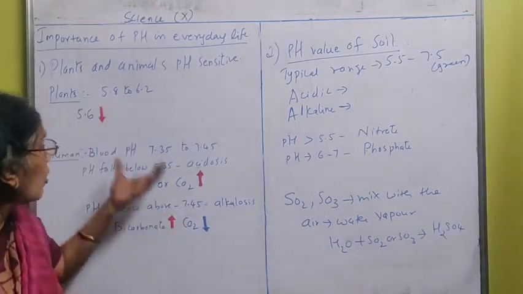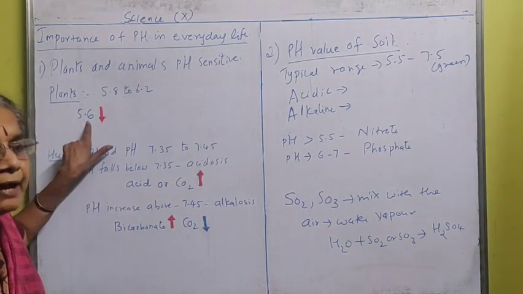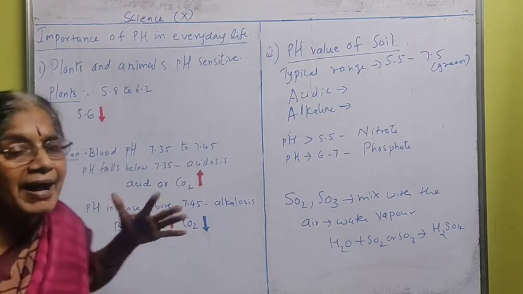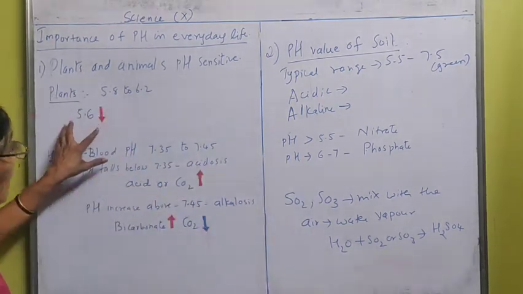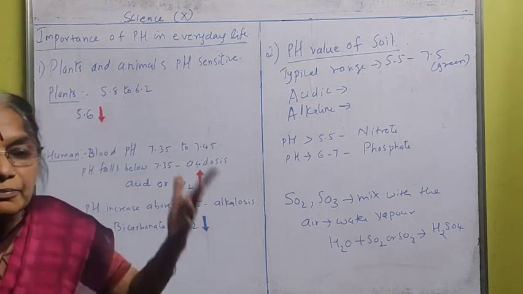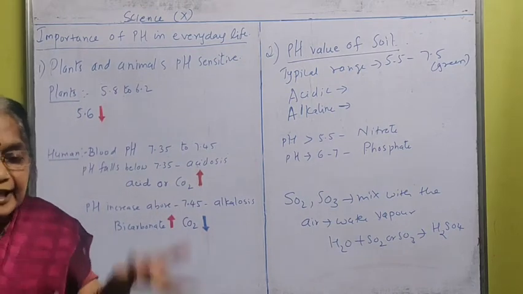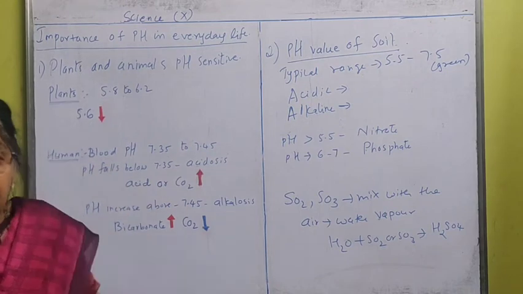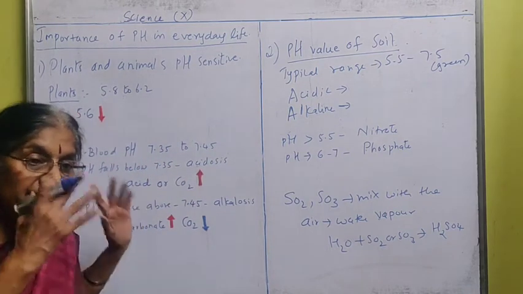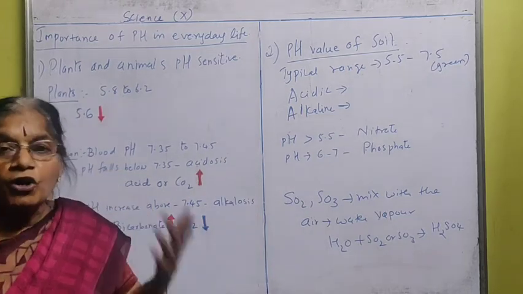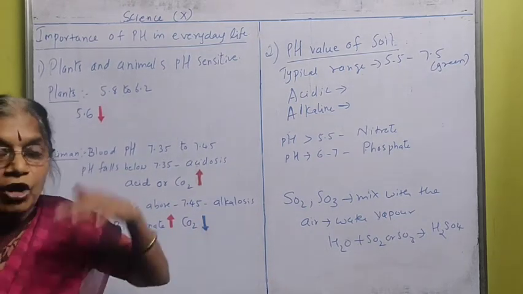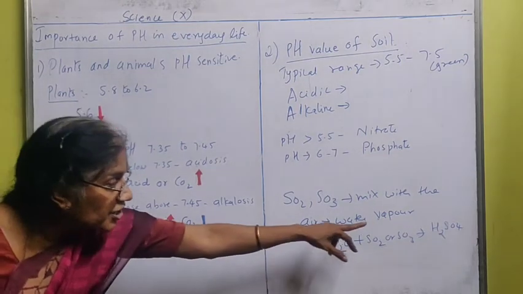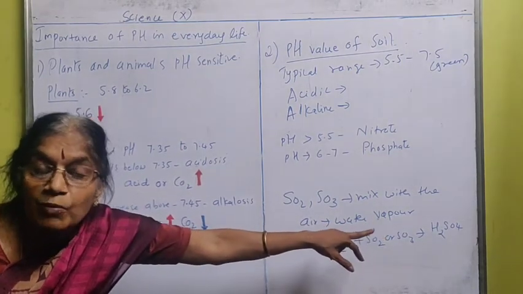If it falls on the plants, the pH value of 5.6 will decrease. It will become acidic. The soil will become acidic and the water will also become acidic. And if that water is taken by the plants, they cannot survive. The plants will die. Not only that, even if that acid rain falls on the monuments, the monument's color will also change. It will become black in color. Acid rain is so dangerous.